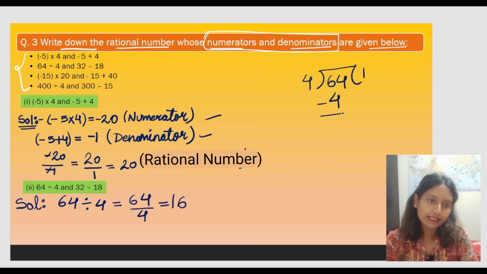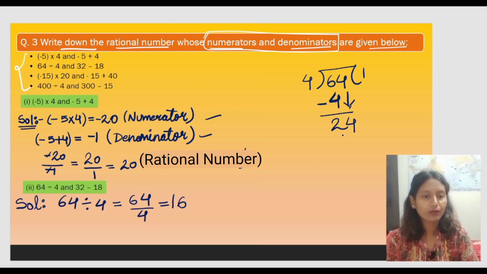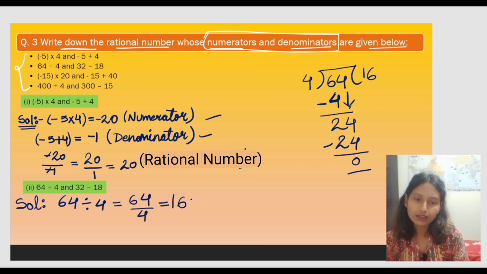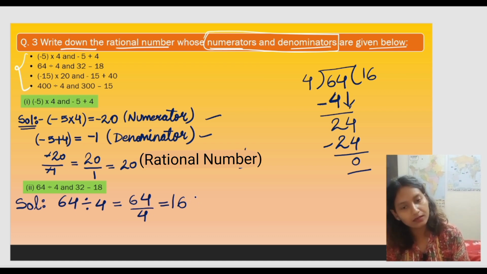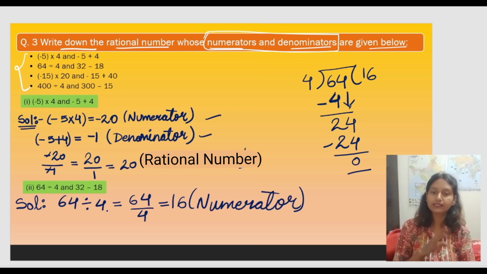4 ones are 4, subtracting we get 2. 4 ones are 4. After subtracting we will have 2, and then we will note it down. Now can we say that 24 comes in the table of 4 at the place of 6? Subtracting it, the result is going to be 0. So the result for this part, the numerator part, is going to be plus 16.